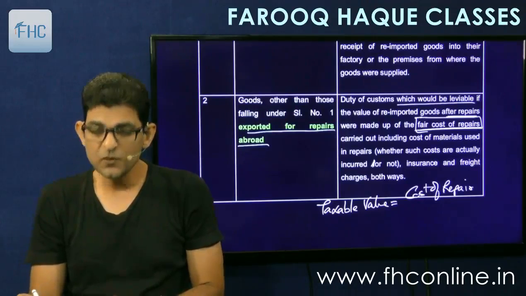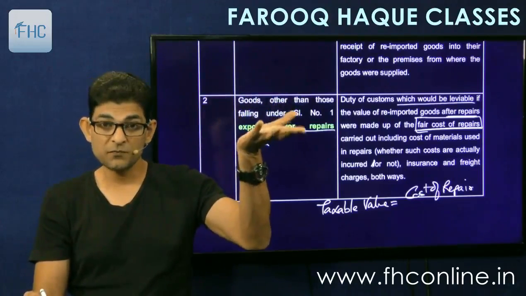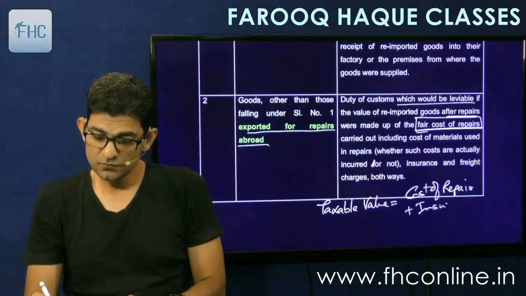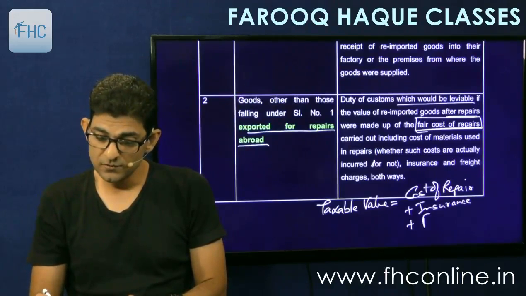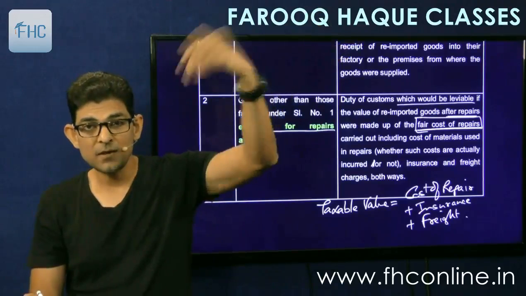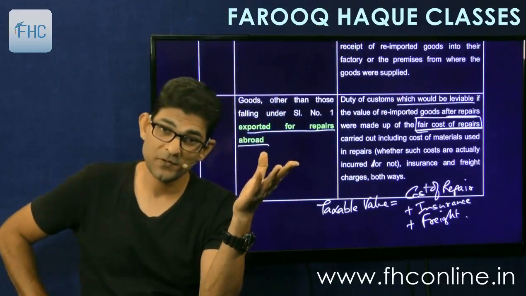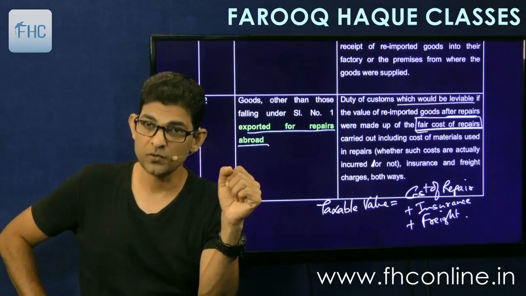fair cost of repairs. So if the cost of repairs is not separately known, then we'll assume it to be something fair, whatever is the fair cost, plus insurance for taking the goods outside and bringing them back into India, plus freight both ways for taking the aircraft there and bringing it back. Now if the example is an aircraft, you will not require freight, but you will have to incur the petrol cost and all that will be included.